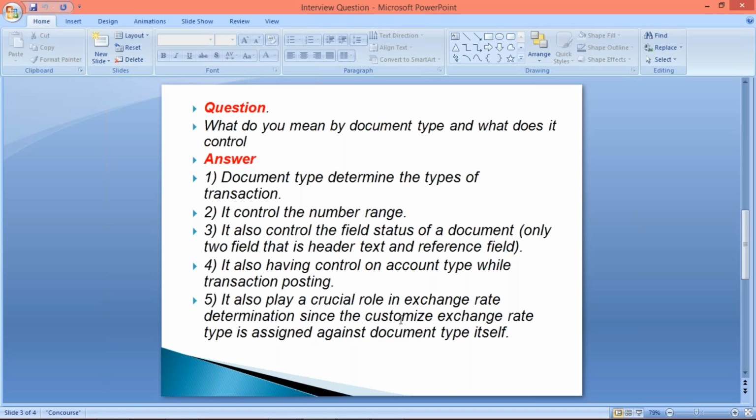So I'll tell you guys, whatever explanation was given by the candidate in this recording, it was like it controls the number range, it controls the field status. So I'll tell you, if there are 1,000 people, out of thousands, every candidate is going to say the same. But if you add at least all these things which I have explained, then your profile is going to be unique, or your performance will be treated as unique. But unique doesn't mean that you answered one simple question in a unique way, and you are not going to answer the remaining questions.